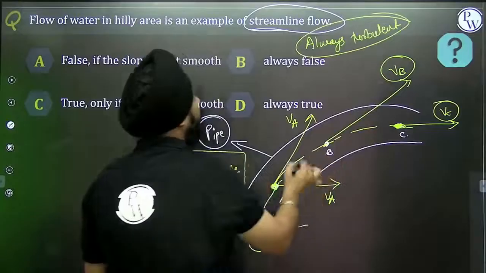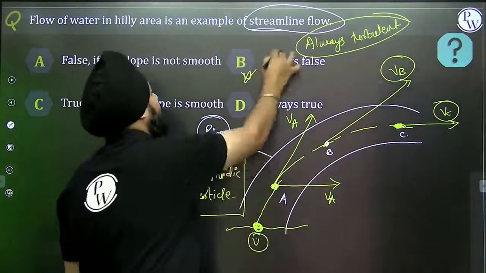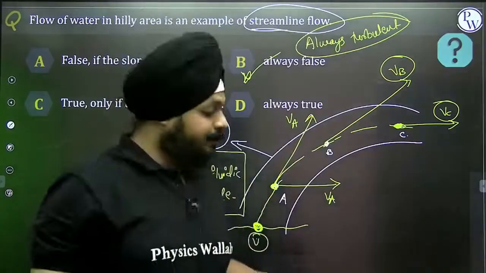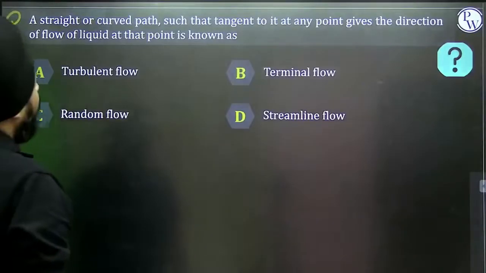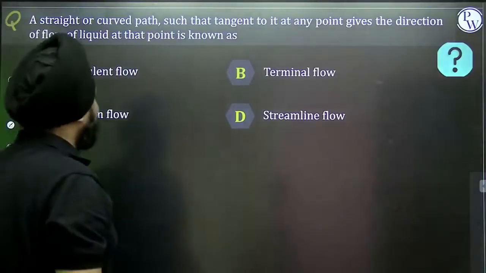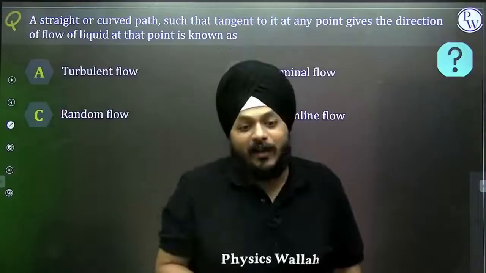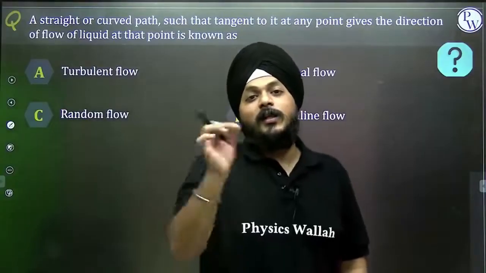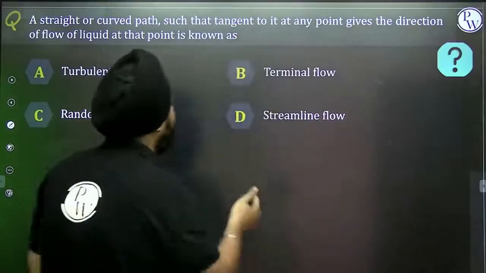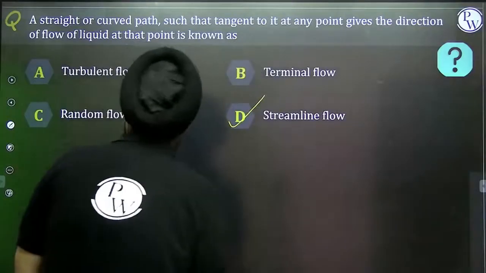A straight or curved path such that the tangent at any point gives the direction of the flow of the fluid. This kind of flow is known as the streamline.